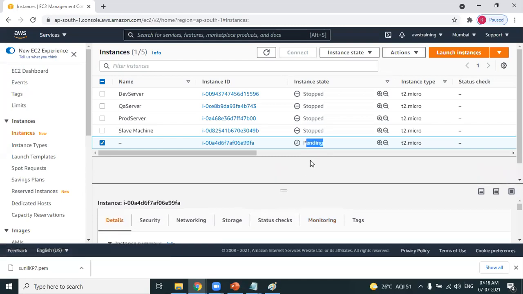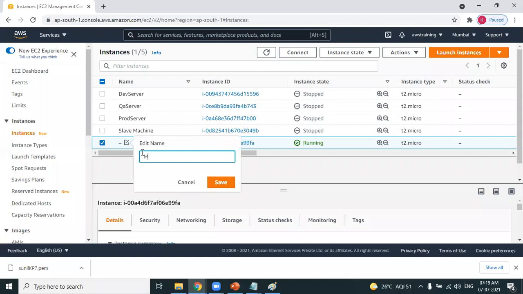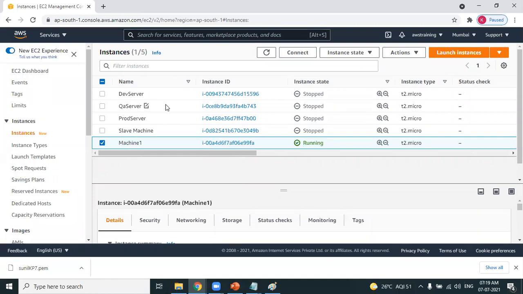Are you understanding? It's still pending. It will take 1 minute. This is the new machine which you have created. I can name it machine 1. Whichever name you want, you can give it. This is a name, you can write any name. I'm writing it as machine 1. Please observe it is now in starting state.